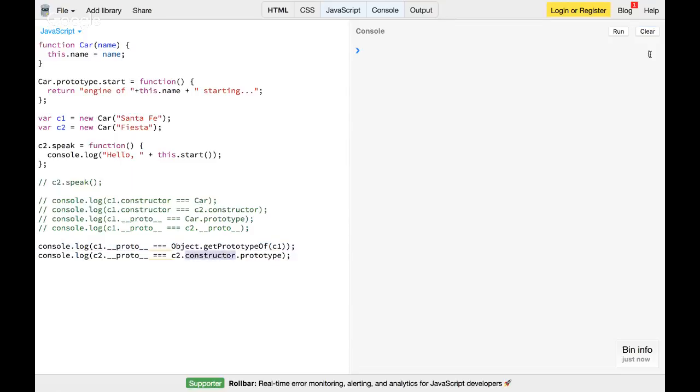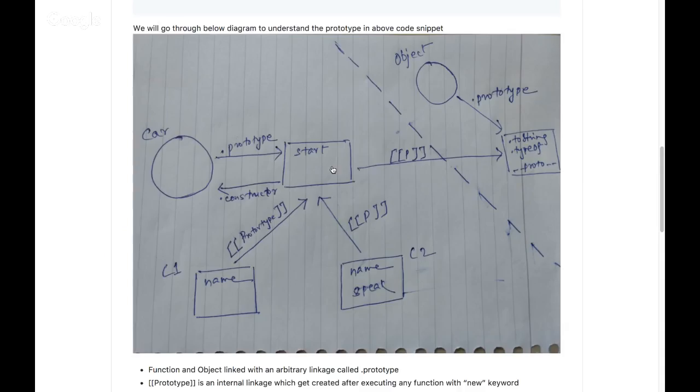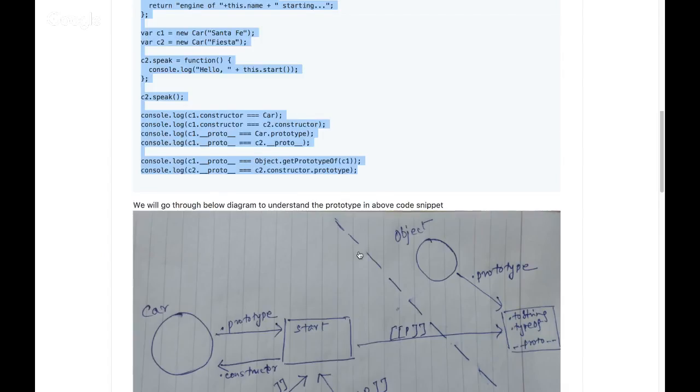It again returns true. How? c2 doesn't have a constructor, so it goes one level up, and the object one level up has the constructor. So c2.constructor, coming back to .prototype, is nothing but the same [[Prototype]] link. That's how the prototype chain works in JavaScript, and that's how this program works.